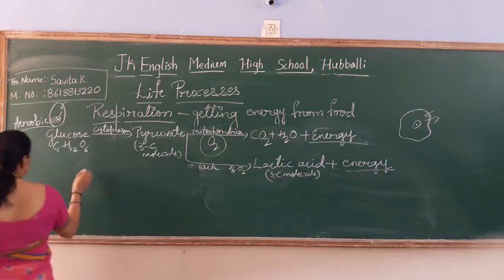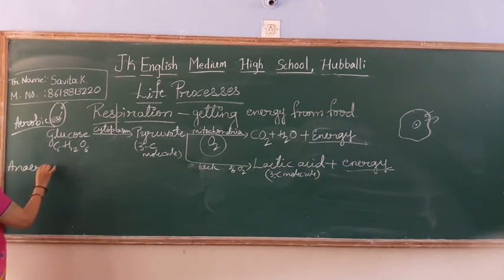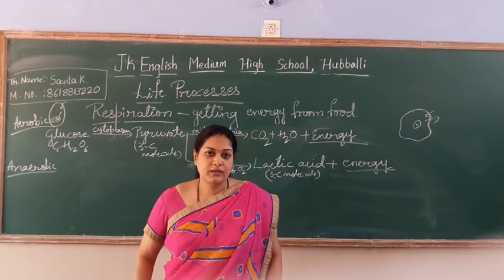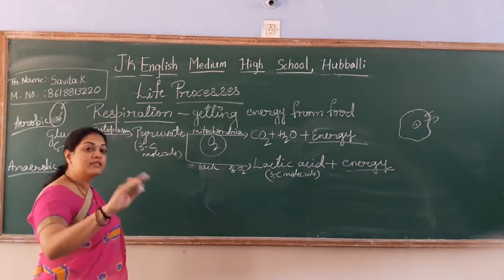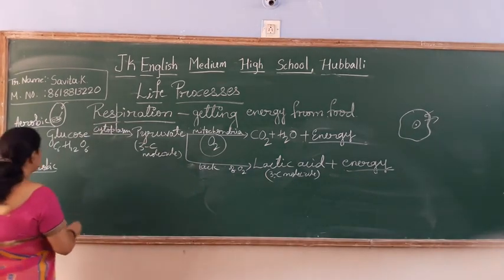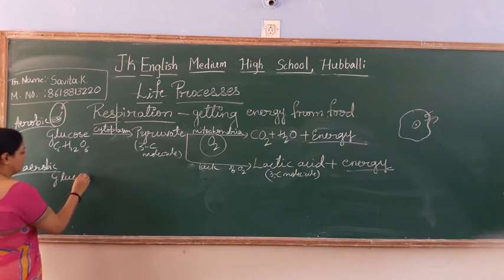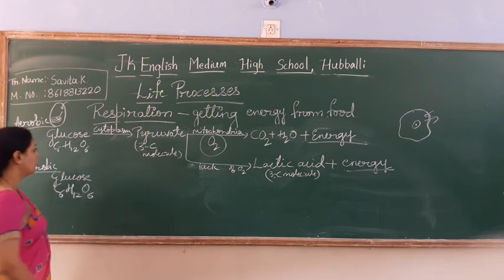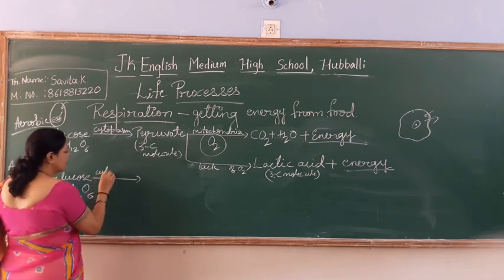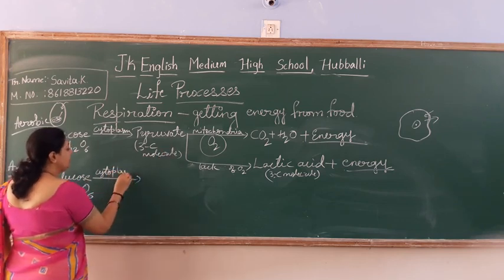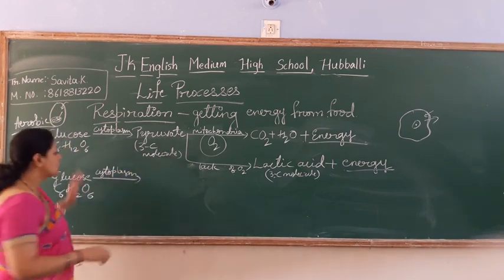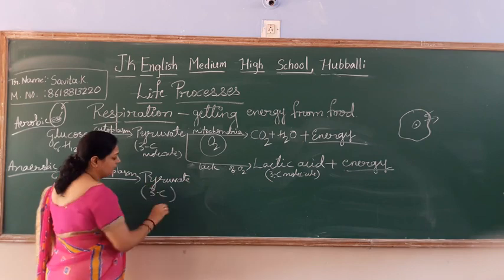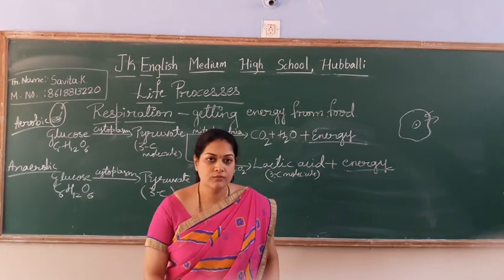Coming to the next one. What is that? Anaerobic respiration. What is anaerobic respiration? Yes, in absence of oxygen. See, glucose is there. Glucose is a 6 carbon molecule, C6H12O6. It will enter the cytoplasm, same as before, students. In the cytoplasm it will convert into pyruvate, that is a 3 carbon molecule.